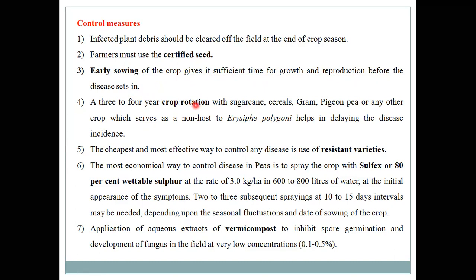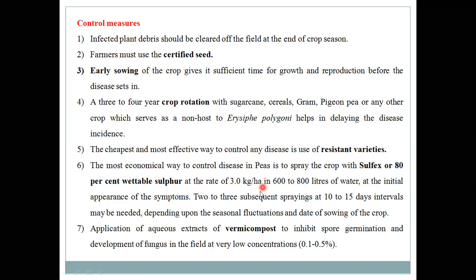Then crop rotation with sugarcane, cereal crops, gram, or pigeon pea, because this powdery mildew disease cannot be seen on sugarcane, gram, or pigeon pea crops. That's why pea crops should be rotated with other non-host crops. Then grow resistant varieties, then spray fungicide over the pea plants, that is Sulfex or 80% wettable sulfur at the rate of 3 kg per hectare.